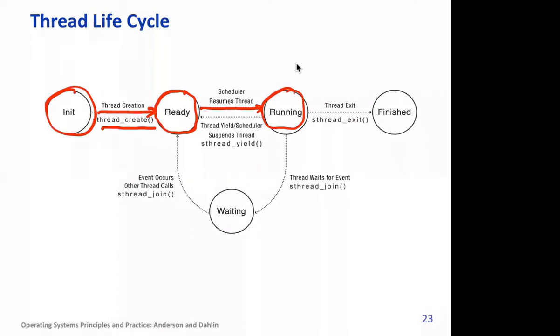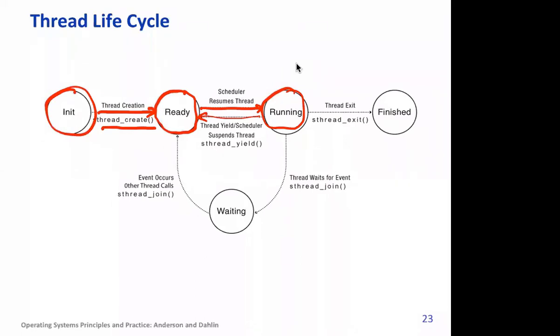After some time, the thread can itself yield, if it runs an instruction called yield. Note that threads are all executing in cooperation with each other. They are friendly, right? So a thread may have an instruction called yield, which means that now I want to stop and let other threads run. It can still execute, but it's deliberately yielding. So in that case the thread state will change to ready state.